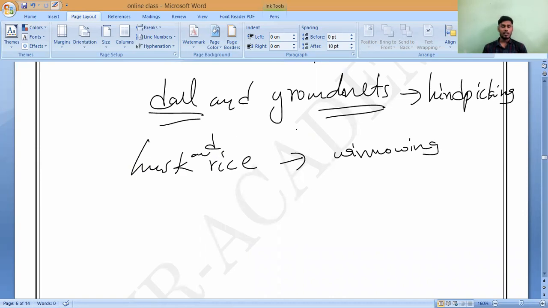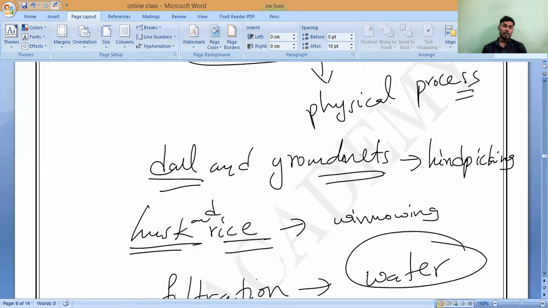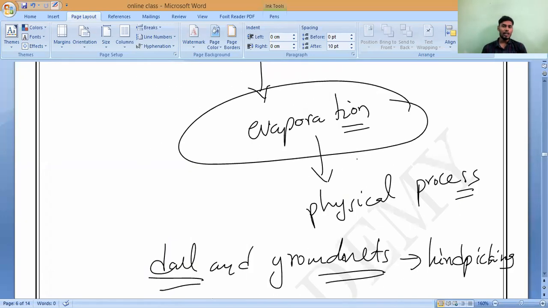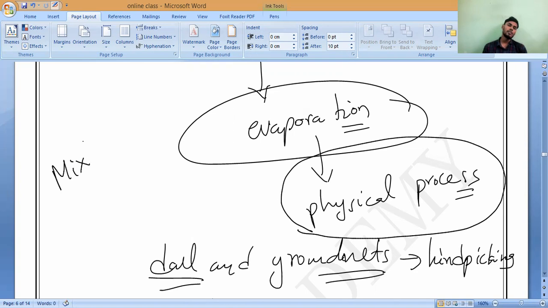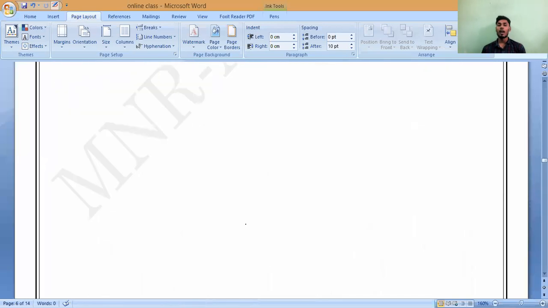Like this, so many processes. Sieving, and by filtration we can separate all the dust particles from the water. Correct or not? With water filtration we can make it purified. So all these processes are called what? Physical process. So all the mixtures are separated by physical processes, because the particles are not combined together.